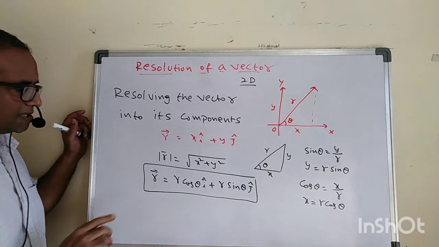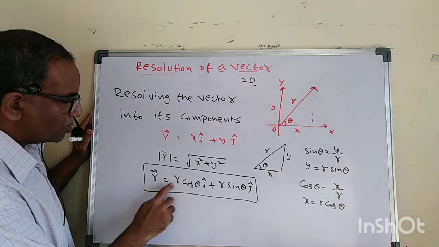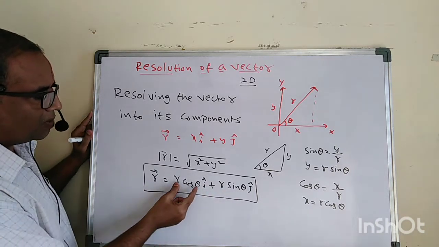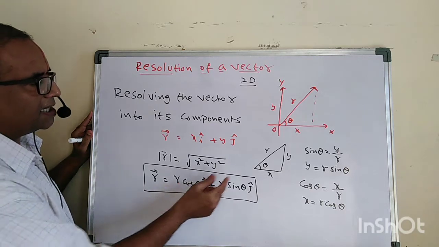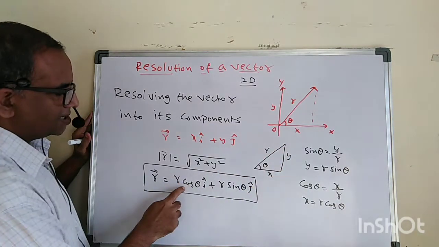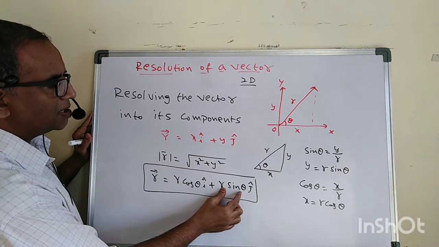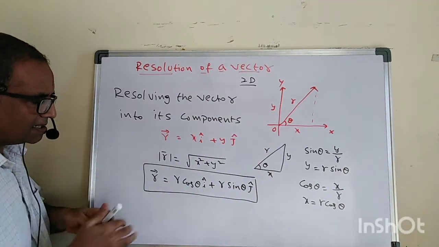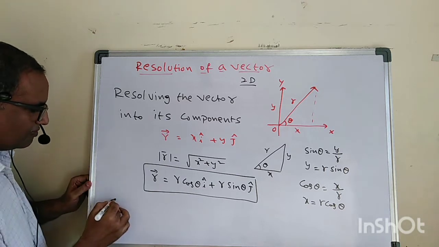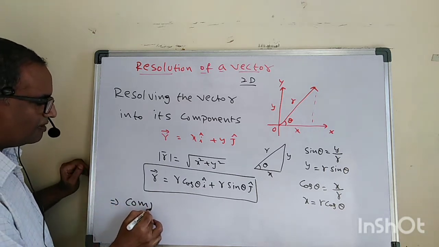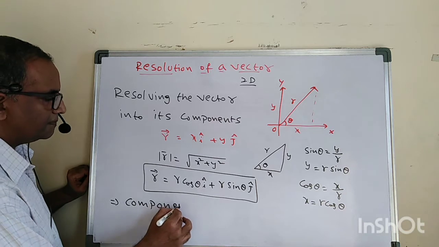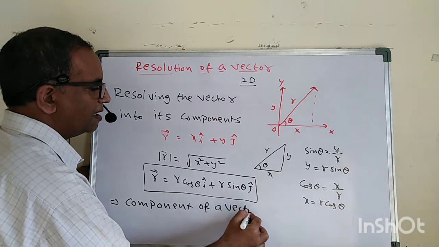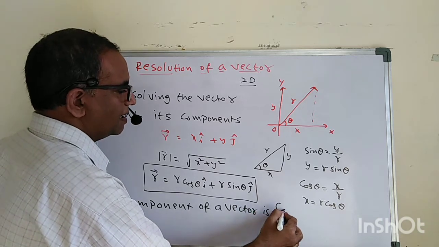Now see carefully. The vector r is equal to r cos theta i cap plus r sin theta j cap. What is r cos theta here? It's nothing but the component along the x-axis. What is r sin theta? The component along the y-axis. And again, this is a very important point: the component of a vector is a scalar.